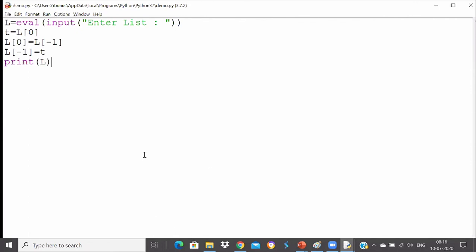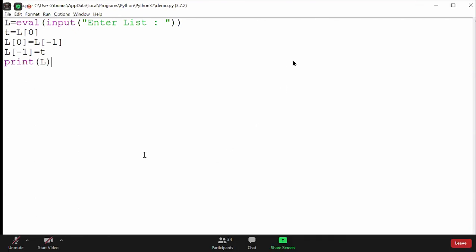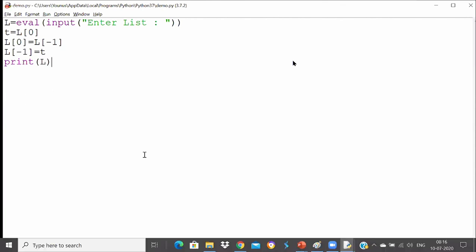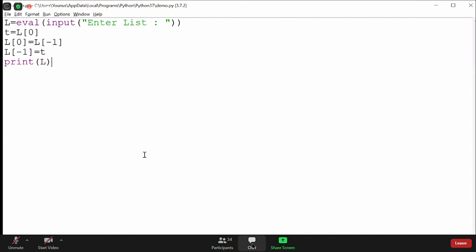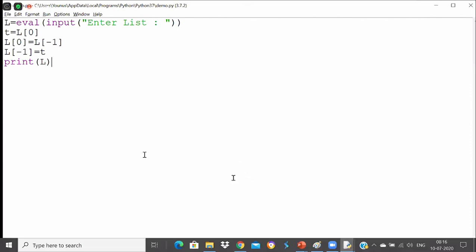Yes, that's true. Because list is mutable, guys, and it will interchange automatically. The same list gets interchanged automatically. Okay? So I hope you're understanding list a little bit better. Yeah, thank you. So try to solve some more problems.